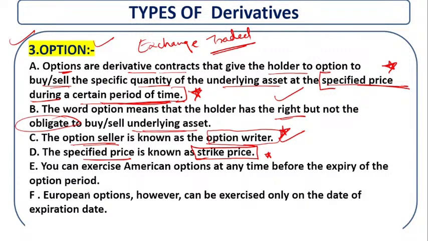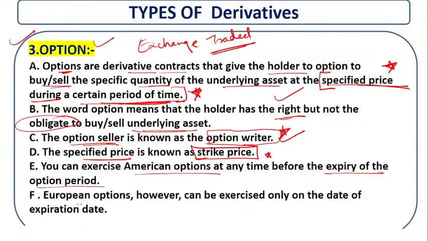Now, you can exercise the American option at any time before the expiry of the option period. But once the expiry date is over, you cannot exercise the American option.